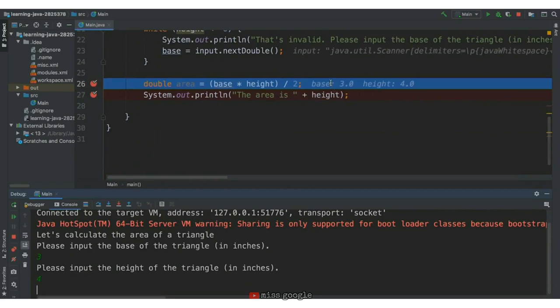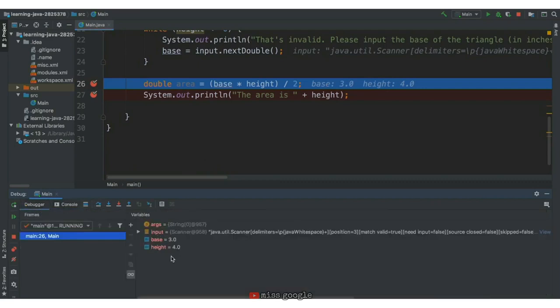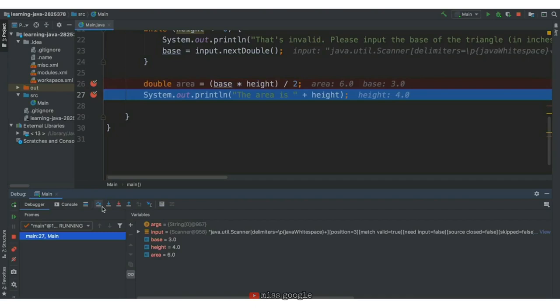Notice in our IDE, it says the base is 3.0 and the height is 4.0. Going back to our debugger, that's what we see in the variables window as well. So that means our base and height look good. Let's continue or step over and see that the area is calculated to be 6.0, which is exactly what we want. However, it looks like we're printing out the height instead of the area.